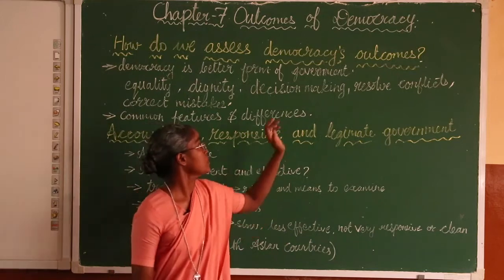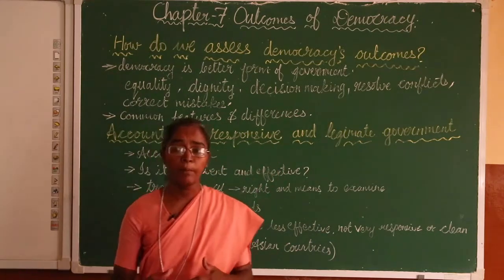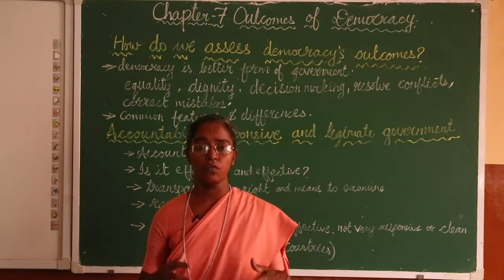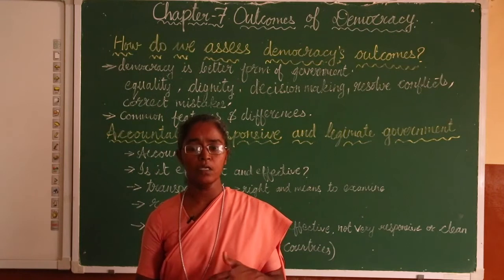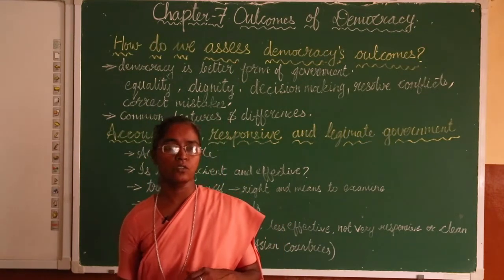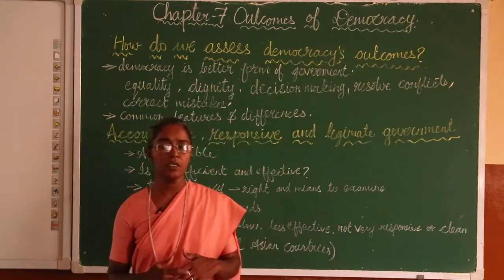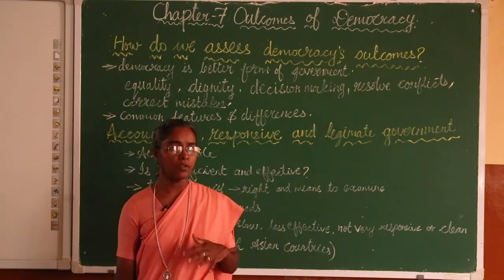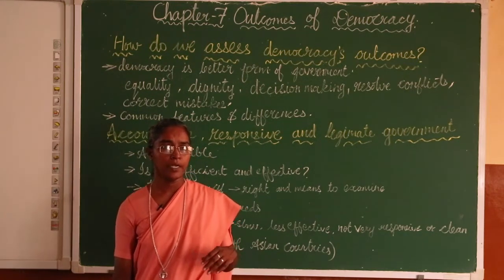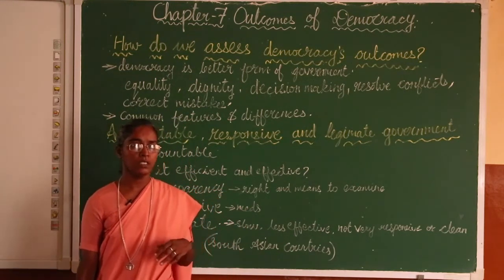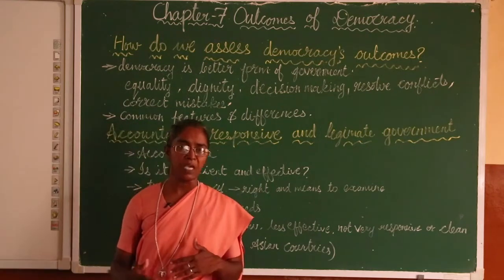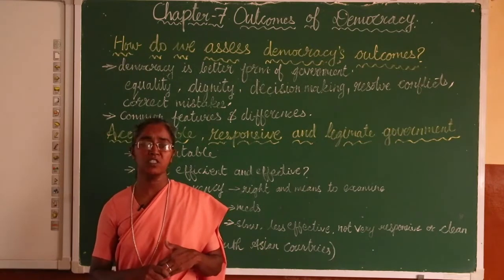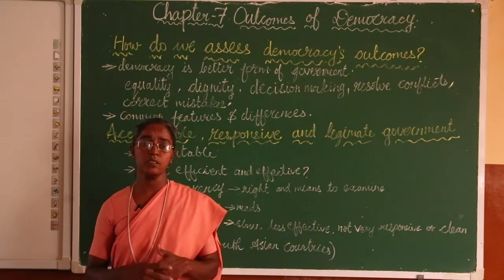The next one is that they have methods to resolve conflicts. Democracy, government, is for everyone, for every section of society. So, whenever any problem is created, this problem is solved in a democracy. They have a method to solve it. And the last one is that whenever the government makes any mistake, there is room to correct this mistake. Democracy allows us to correct this mistake.